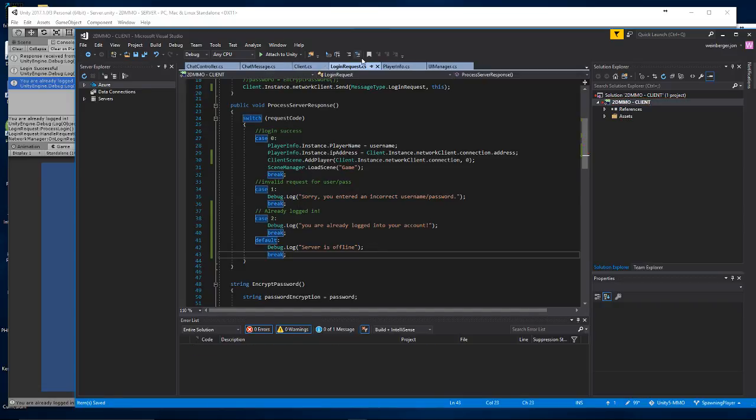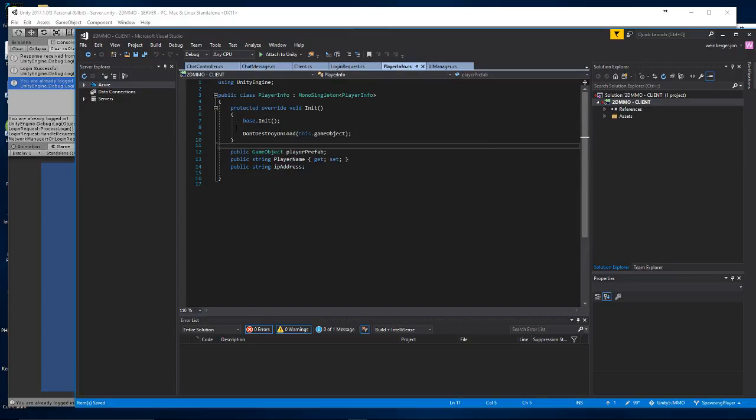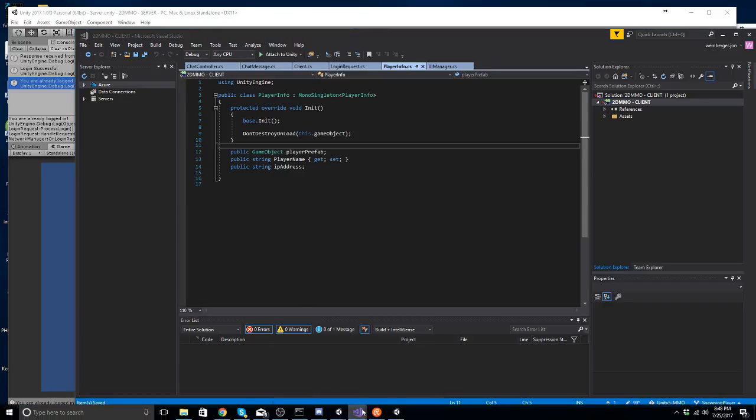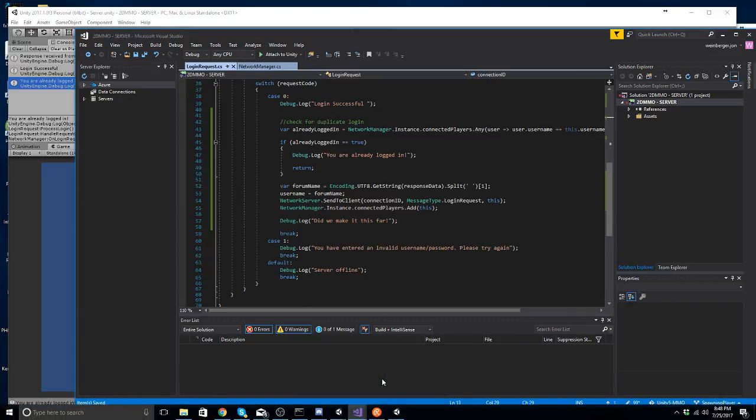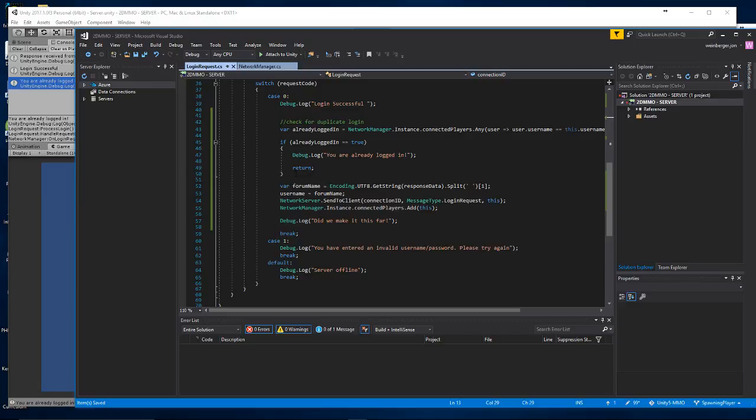Now I don't have to actually change any code really, I just have to change the request code. So check this out. I can go ahead and say chat message, player info, don't destroy on load, and so on, then go back to our server. If already logged in, hold on.